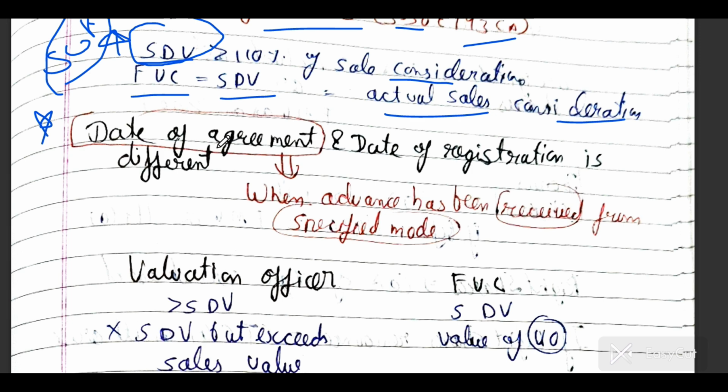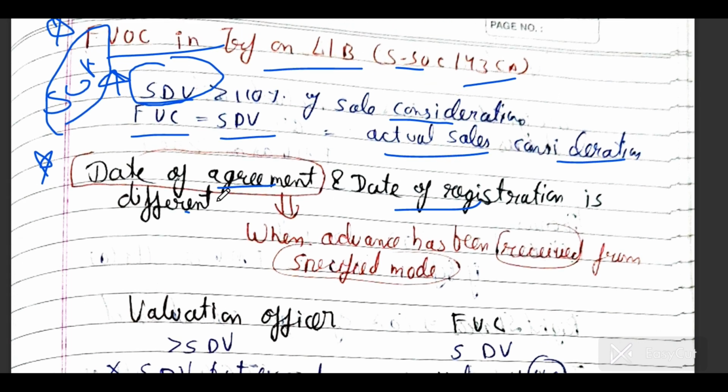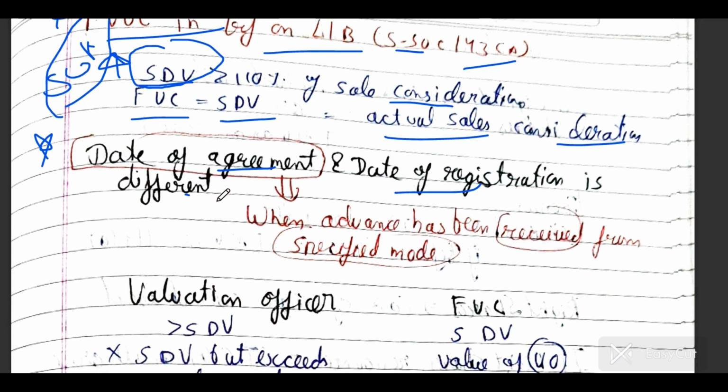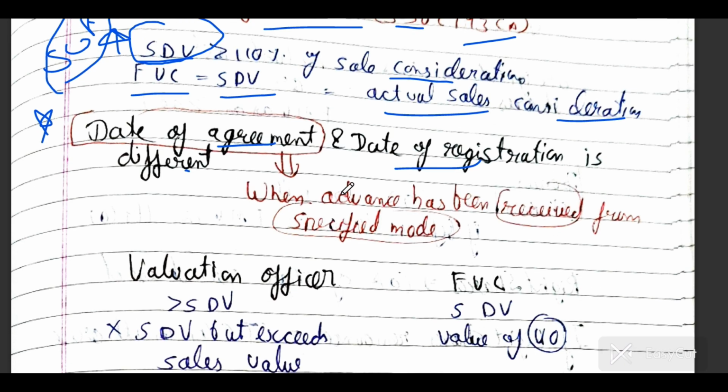What if the date of agreement and the date of registration are different? On which date do we calculate? For indexation purposes you have to take some date. If the date of agreement is different, you take the date of agreement only when advance has been received through a specified mode.